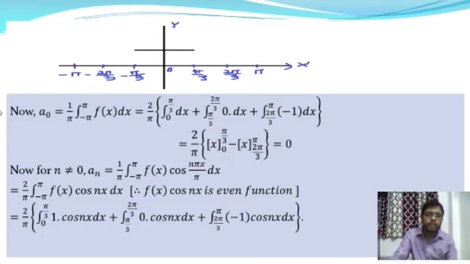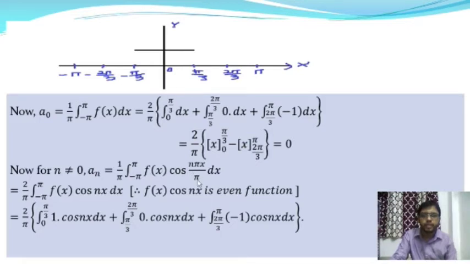After that we are going to find the coefficient an, where n is not equal to 0. an is equal to 1 by pi times the integral from minus pi to plus pi of f of x into cos of n pi x by pi dx. Here cos of n pi x by pi is an even function, as well as f of x is an even function. There is a property of even functions: the product of two even functions is an even function.